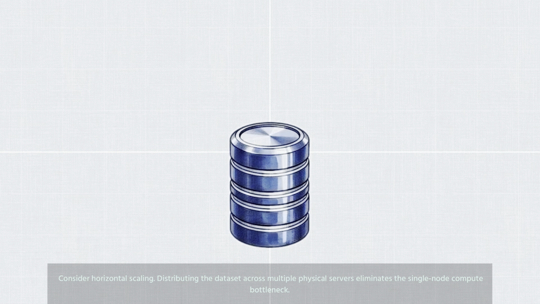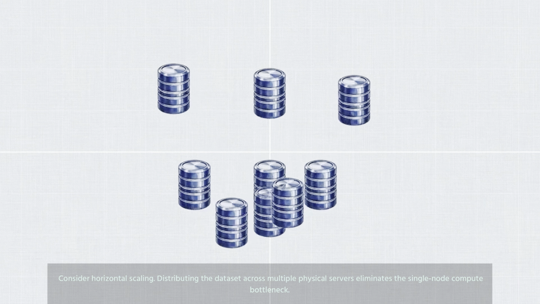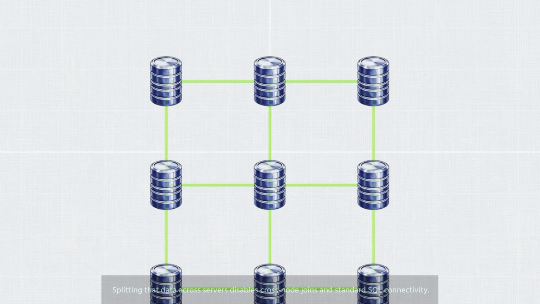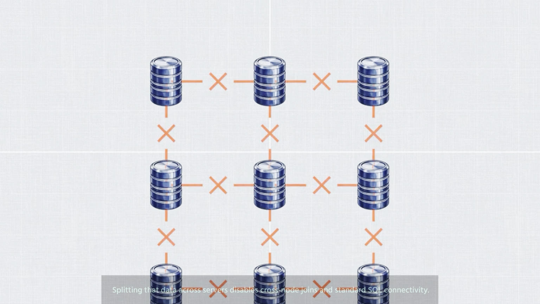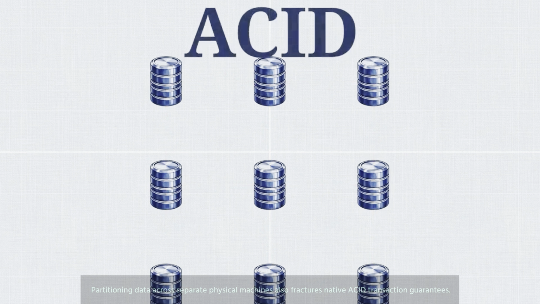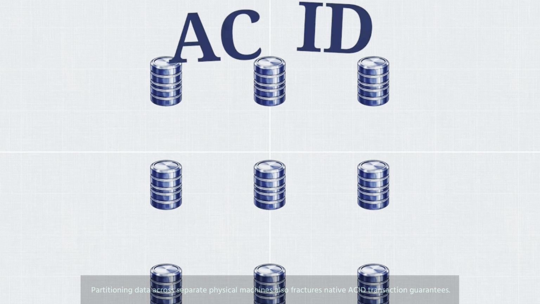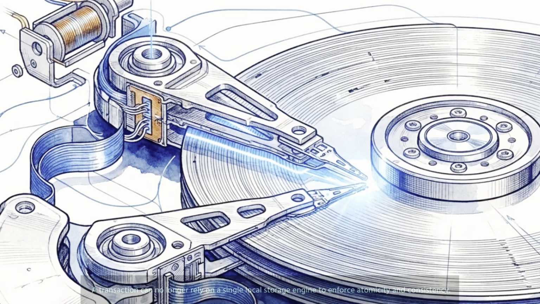Consider horizontal scaling. Distributing the dataset across multiple physical servers eliminates the single-node compute bottleneck. But relational databases like MySQL assume all data lives on one unified disk. Splitting that data across servers disables cross-node joins and standard SQL connectivity. Partitioning data across separate physical machines also fractures native ACID transaction guarantees. A transaction can no longer rely on a single local storage engine to enforce atomicity and consistency.